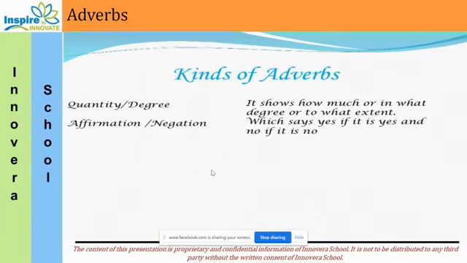Okay, then we will discuss degree. Degree means quantity, degree means the intensity, the extent. Have you heard about an earthquake? So when we talk about an earthquake, we talk about the intensity, the power. Okay, so here we are talking about the extent, the intensity of the action. So this shows how much or in what degree or to what extent it has happened.